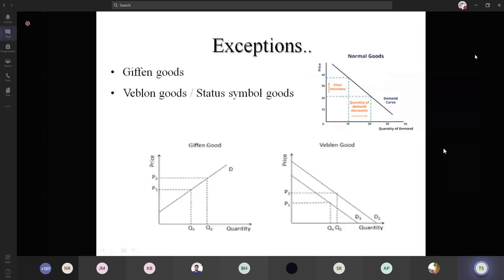On your top right corner, we have a normal good's demand curve, which says when the price increases, the quantity decreases, so the demand curve normally slopes downwards. But for the given commodity, the demand curve slopes upwards, which makes it an exception of the law of demand. That is, when the price increases, the quantity demanded also increases. These goods normally focus on low income consumers as well as non-luxury products. Only then, when the price increases, the quantity demanded also increases.